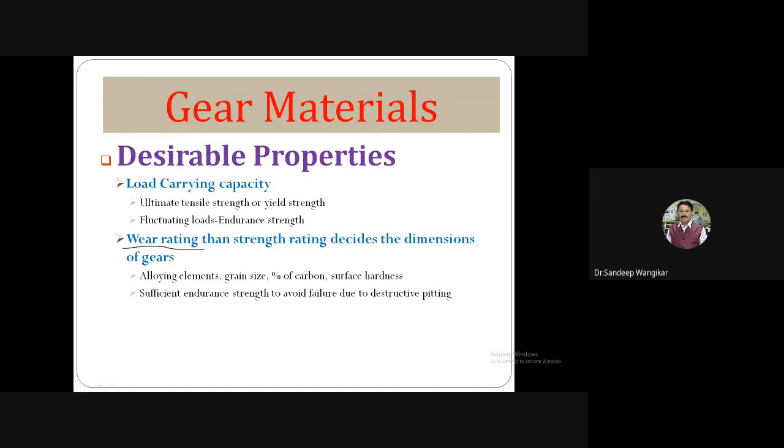So wear rating or wear failure or wear strength can be defined as the maximum tangential load the gear can transmit without pitting failure. So there should not be any pitting, there should not be any wear. Wear strength rating decides the dimension.